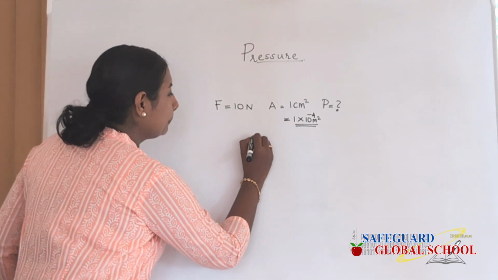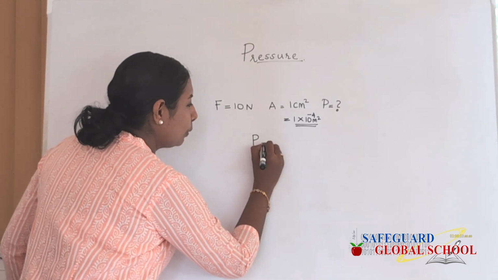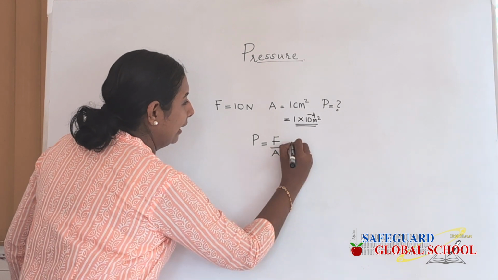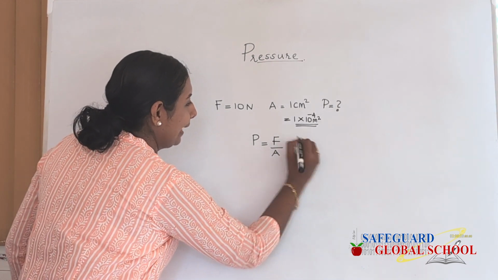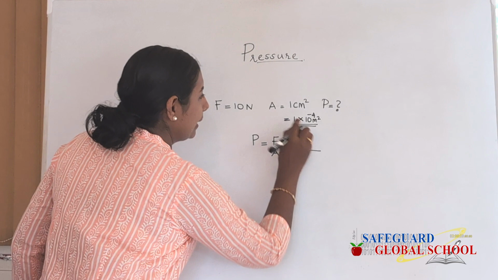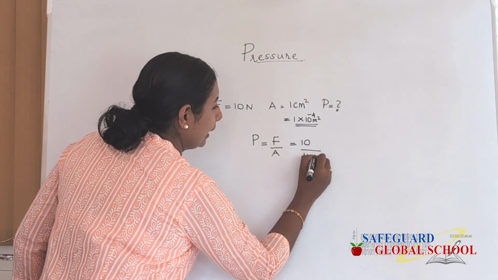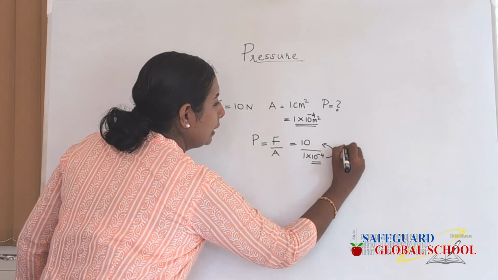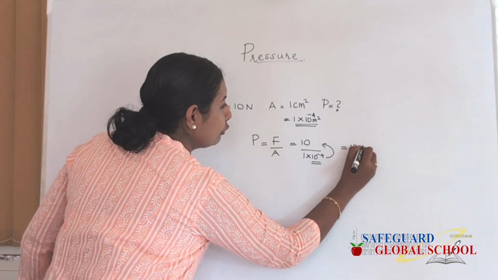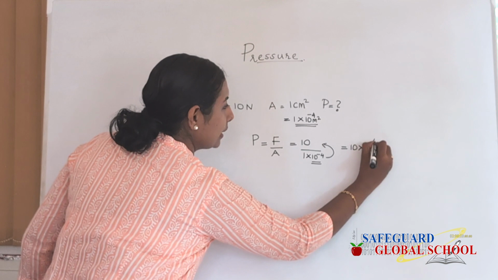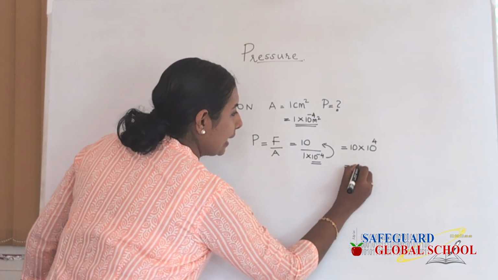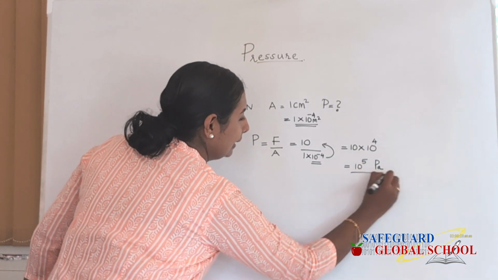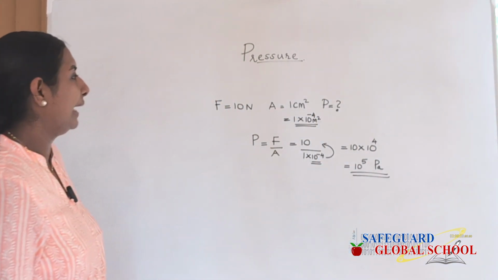So now you write pressure P. Pressure P is equal to force by area. Force is 10, and area is 1 into 10 raised to minus 4. The 10 raised to minus 4 goes up, so it becomes 10 raised to 4. So 10 into 10 raised to 4 becomes 10 raised to 5. And you know that the unit is Pascal. This is the way a direct numerical can be done.